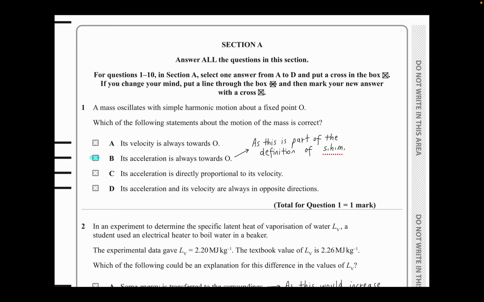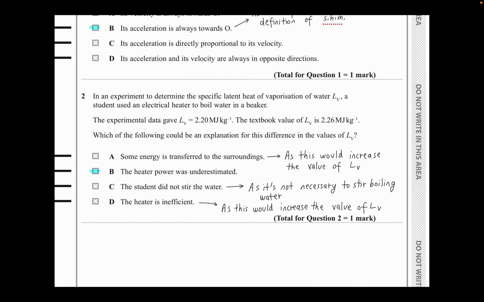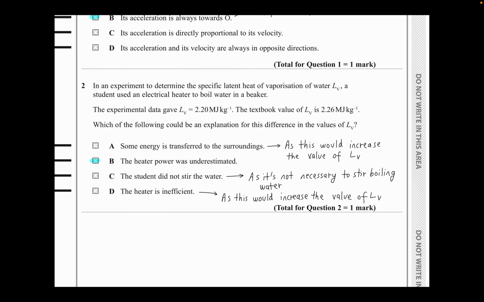All right, let's move on to question number 2. Question number 2 is asking us, in an experiment to determine the specific latent heat of vaporization of water, LV, a student used an electrical heater to boil water in a beaker. Now, the experimental data give LV to be about 2.20 MJ per kilogram. The textbook value is given to us. Which of the following could be an explanation for this difference in the values of LV?